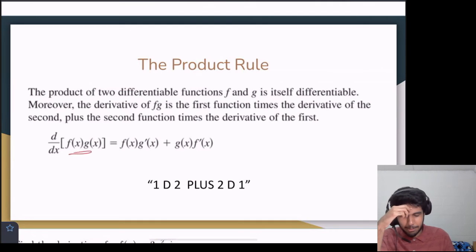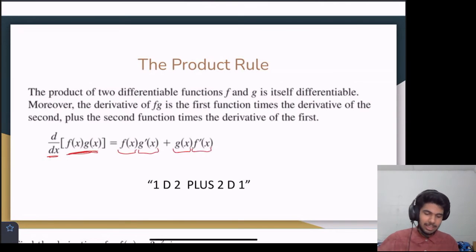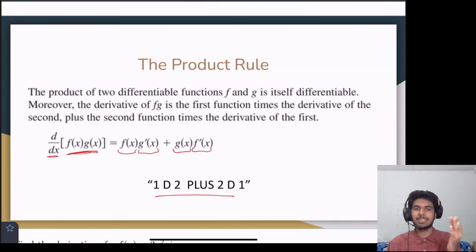And we see that here, right? We're taking the product of two functions, we're taking the derivative, and we're doing first times derivative of the second plus second times derivative of the first. And the shortcut term that I learned is 1d2 plus 2d1. So d stands for derivative, 1 is the first function, times the derivative of the second, plus second times derivative of the first. So if I say 1d2 plus 2d1, you should know what that means.